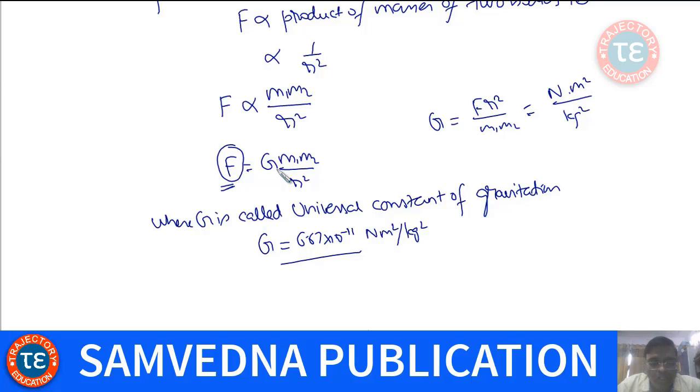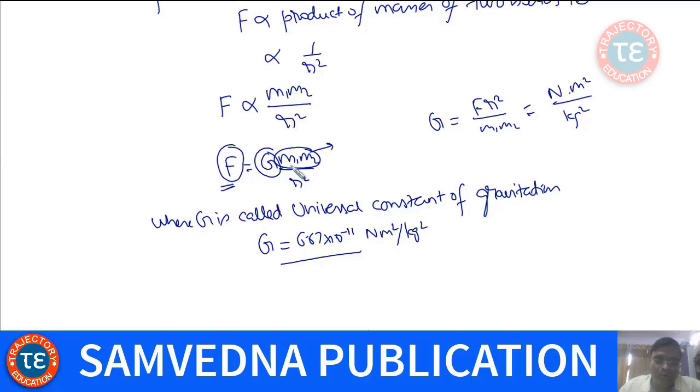If both of them are large, then of course F will be very large. But even if one of them is very large, it should be in the range of the mass of celestial bodies. G is very small, so m1 m2 should be very large.